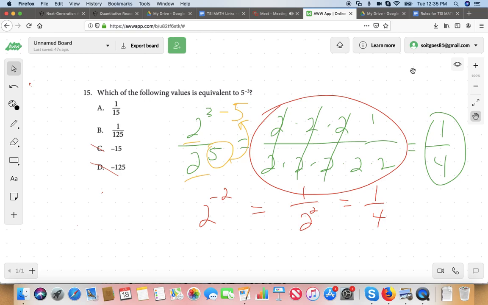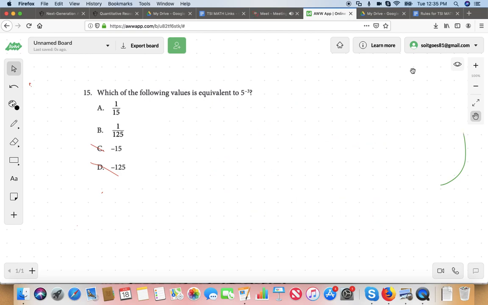Okay, so let's talk about what exponents mean. Let's go back to the actual question, which is 5 to the power of negative 3. We know 5 to the power of negative 3 means the inverse of 5 to the power of 3. So that means 1 over 5 to the power of 3. Does that make sense? Yes. It means that 5 to the power of 3 is in the denominator.